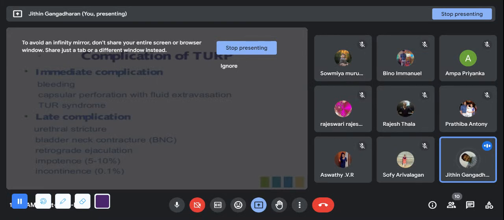When we are irrigating with the saline, there is a high chance that the saline will be taken up by these pouches, and it will dilute the circulation. The blood will be diluted. The blood vessels are leaking, right? So through that leaking area, the saline will be absorbed. When the saline is absorbed into the bloodstream, it will dilute the blood.